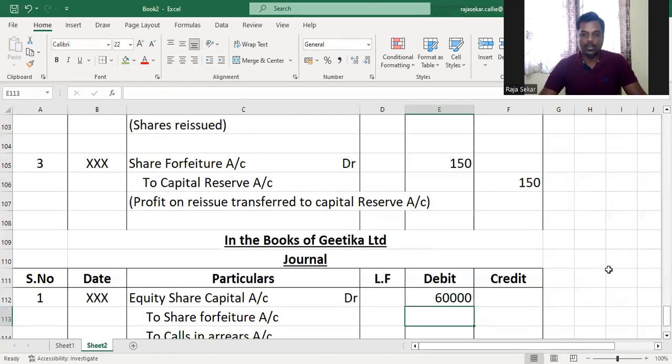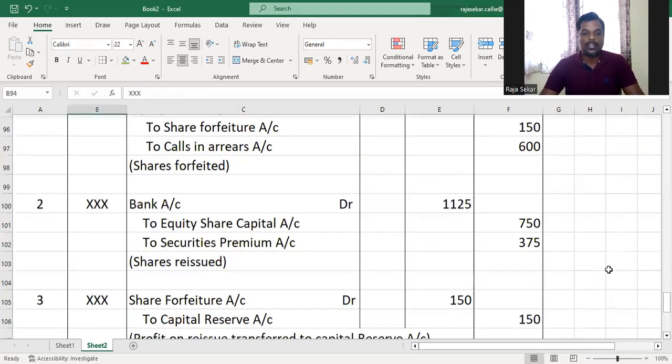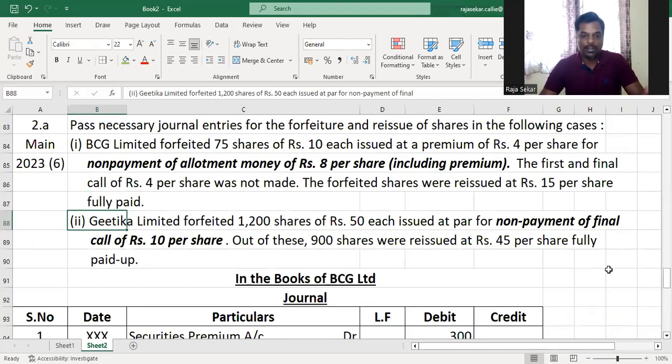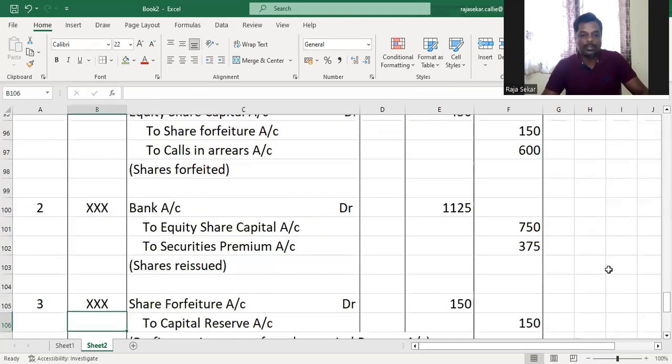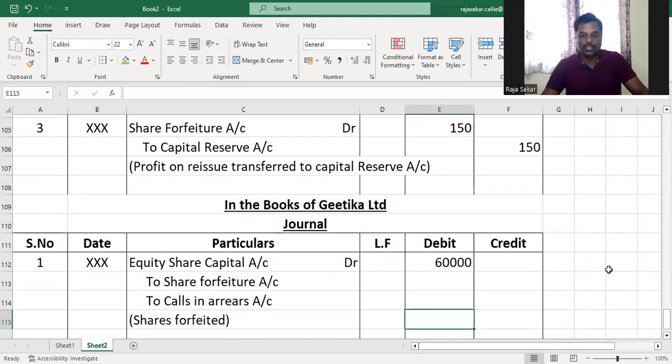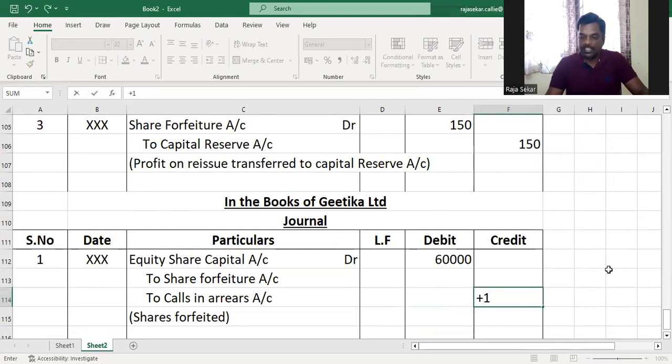50 into 1200, 60,000 is the total called-up value. Calls in arrears is what, my dear children? Shares have been forfeited for non-payment of the final call of 10 rupees per share, right? So the 10 rupees is the calls in arrears amount. That is what has not been paid. Understood or not? So that also will fill in easily.